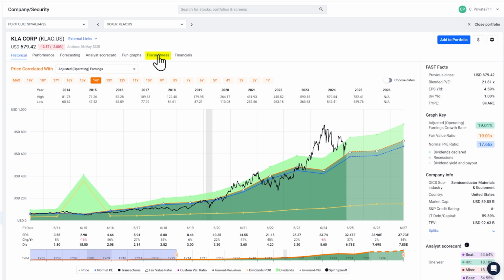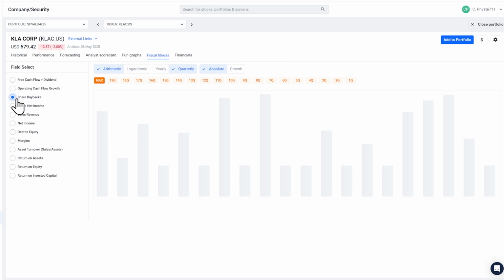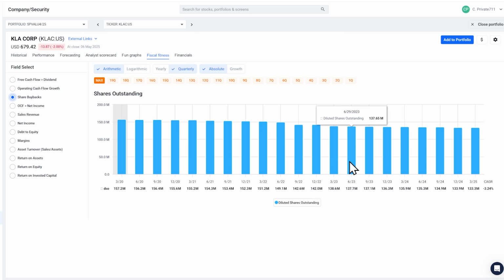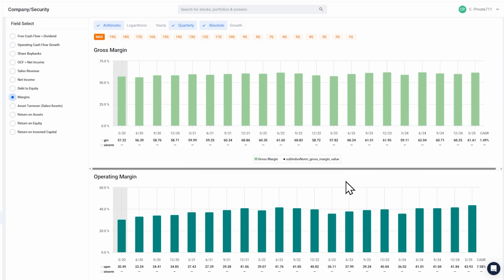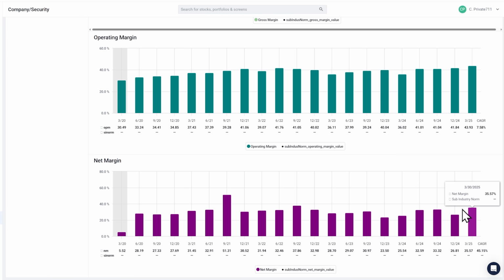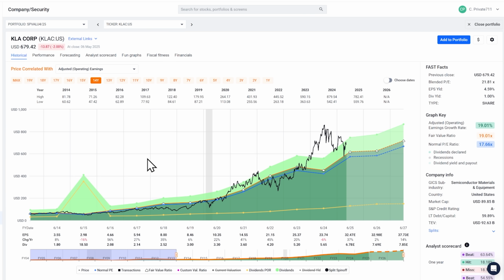Now, going through some other quick things real quickly, they did decide that they were going to up their buyback program. I don't really like that in light of the fact that the stock is fully valued here. Let's take a quick glance at margins. Margins have stayed pretty steady, if not slightly increasing recently. So that's a real good sign. So all in all, I really like this company as a potential long-term growth and even dividend growth stock with a moderately low yield if you could buy it at the right price. I don't think we're there yet, but I think we're getting close.